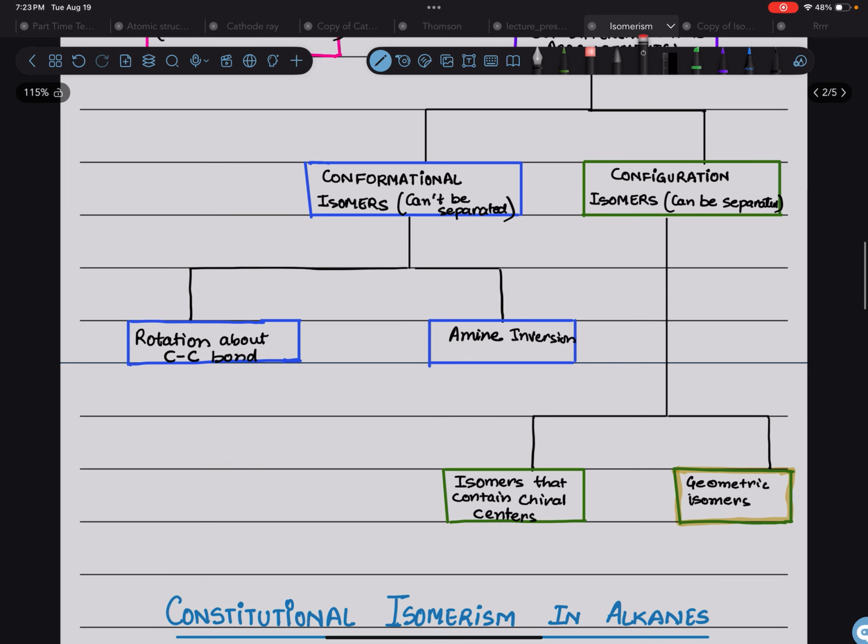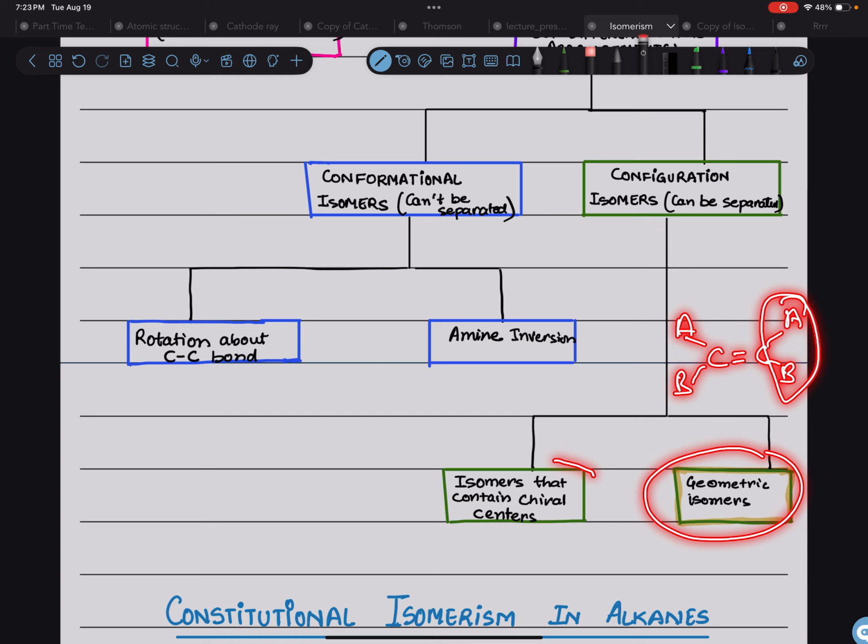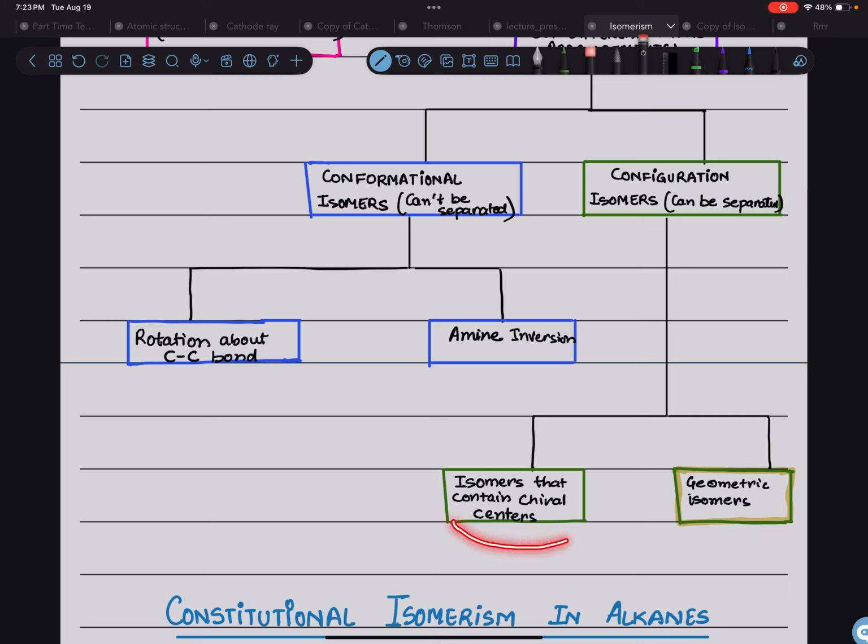Configurational, as I've told you about the geometric one, where you have a double bond with A, B and A, B. And in the second one, you flip this one, like B on that side, A on this side. That is a type of configurational isomer, and to be particular, we can call them geometrical isomers. The other type of configurational isomers are the isomers which contain chiral centers.